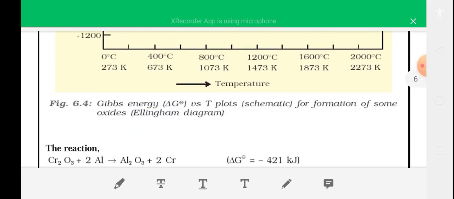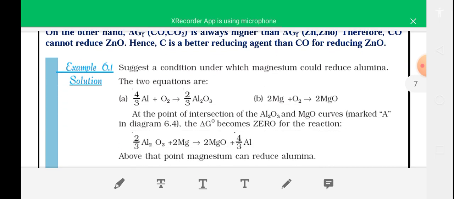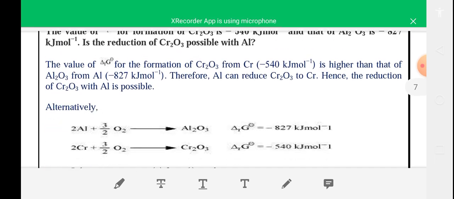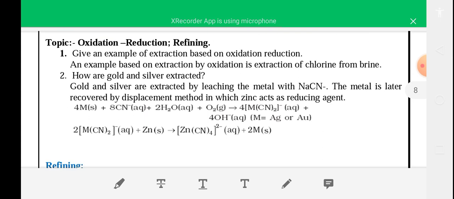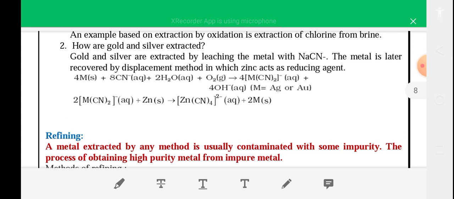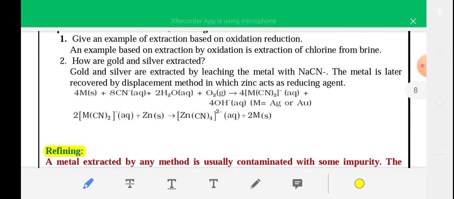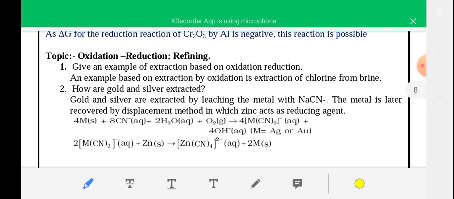Okay, so now see, after reduction you will get the crude metal, which is impure metal. After reduction you will get metal from the metal oxide, and after getting the metal from the metal ore, you have to do the refining of the metal. Okay, here one question is given: how are gold and silver extracted?